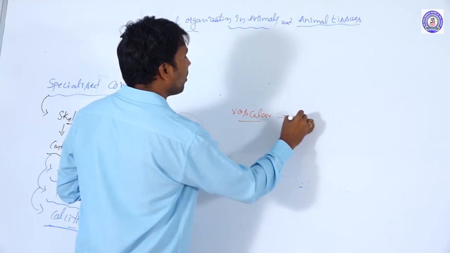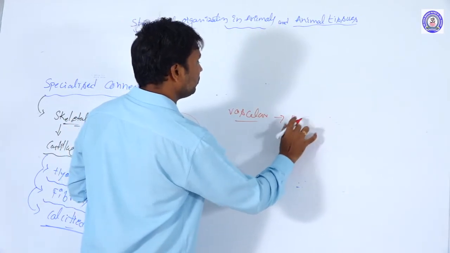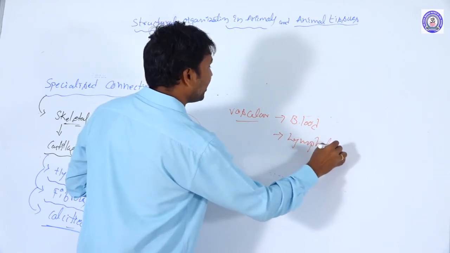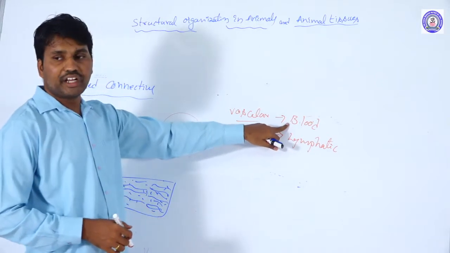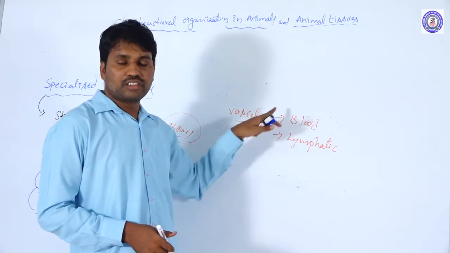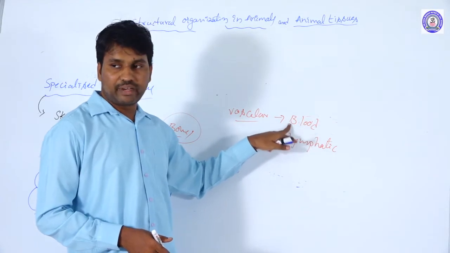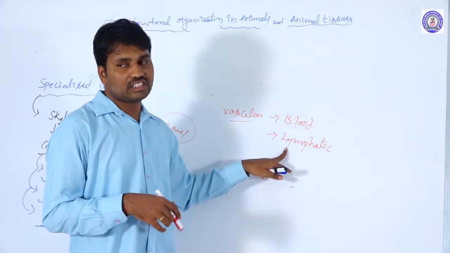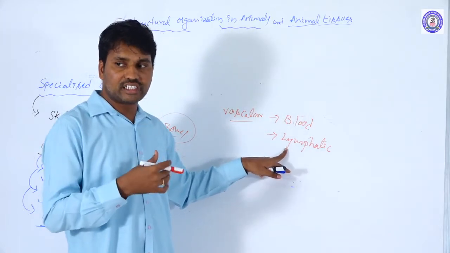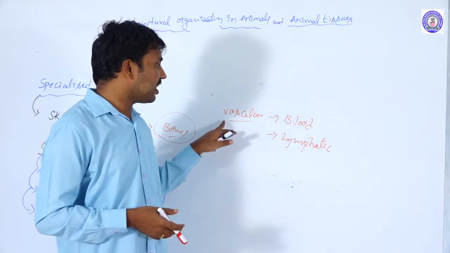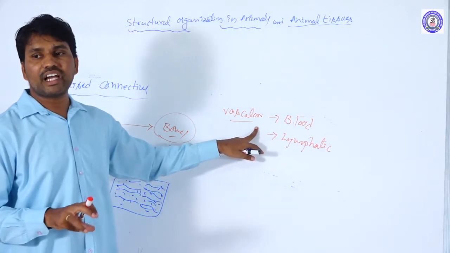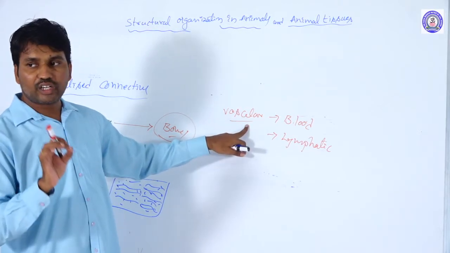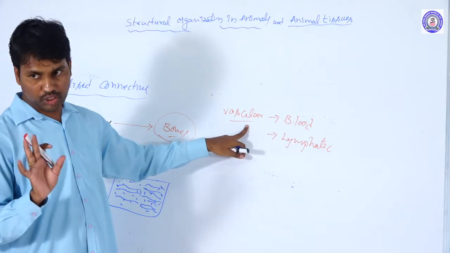Vascular connective tissue: we are taking blood and lymph as connective tissue. Blood is called a fluid connective tissue, and lymph is also a fluid connective tissue. RBC, WBC, platelets, thrombocytes, everything we discussed in the circulatory system, and the lymph and lymph structures we also discussed. The function of the vascular connective tissue is supplying nutrients and eliminating waste materials from the body. That is the basic function of vascular connective tissue.